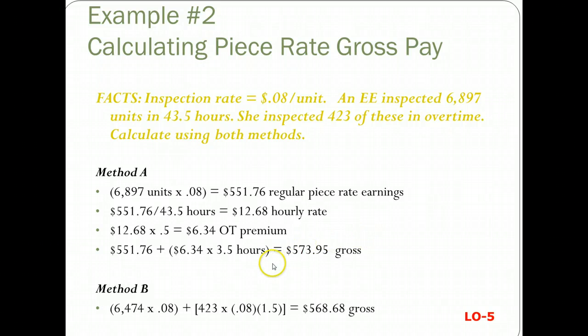This one, your overtime premium is based more on the piece rate. So you figure your total units that were produced during the 40 hours. So you would take your 68.97 minus 423, and you get 64.74 times the rate, and then the extra 423 are at the piece rate times 1.5. So again, this is less, method B.